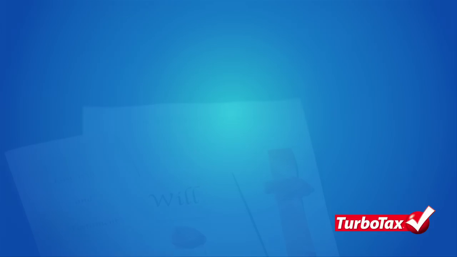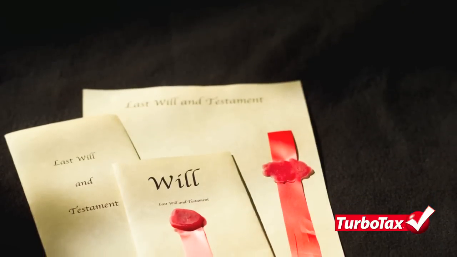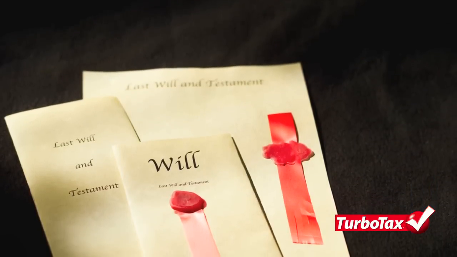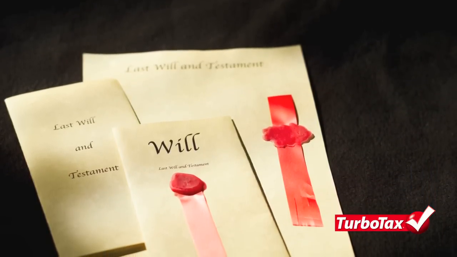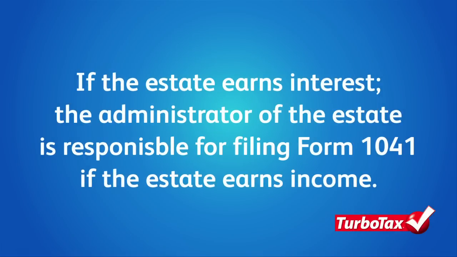The same concept applies to a decedent's estate that isn't immediately distributed to heirs at the time of death. Suppose, for example, a family member passes away, but because of problems with their will, it takes some time before you and other heirs can take property from the estate. If the estate earns income during this period, the person responsible for administering the estate must report it on a